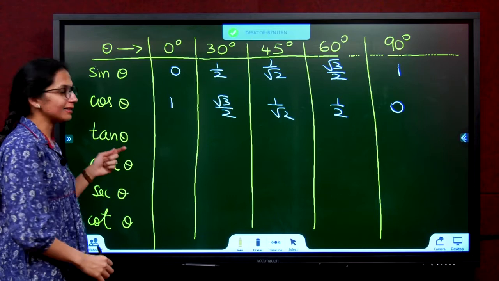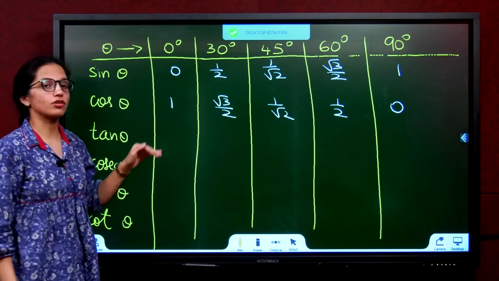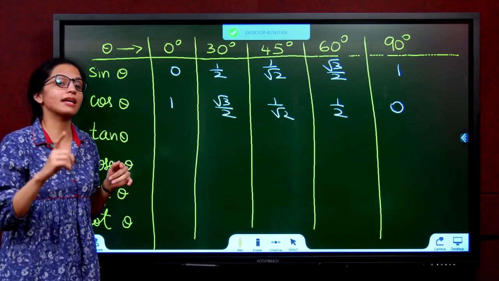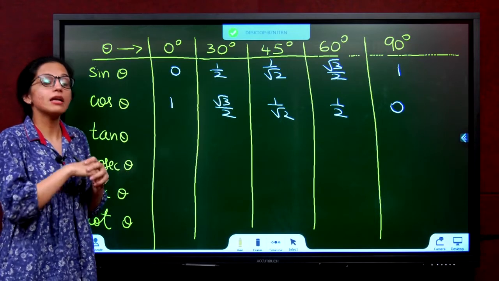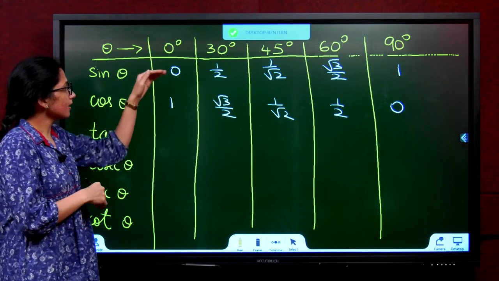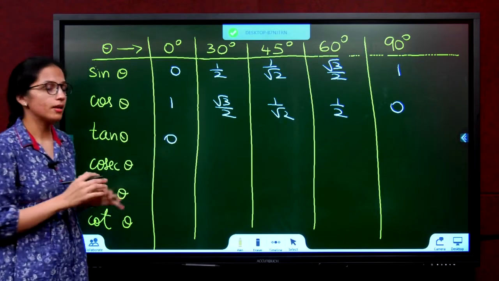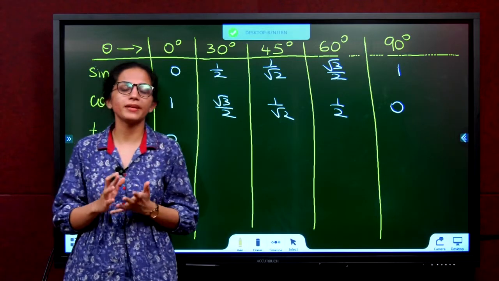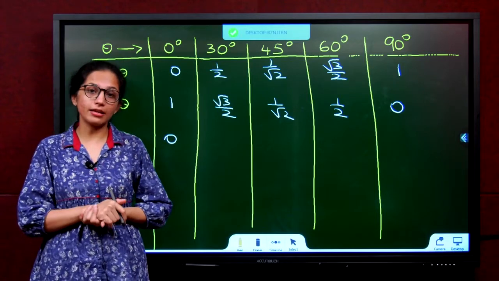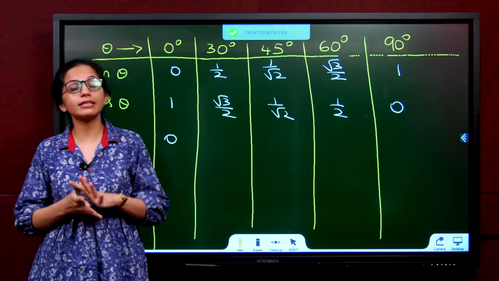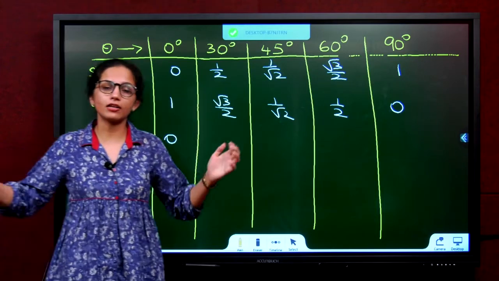Okay. Tan theta, divide sine by cos. How? We know that tan theta is equal to sine theta by cos theta. We have done it in the beginning. We have also written a note. Divide sine by cos. 0 by 1, 0. How is 0 by 1, 0? Listen to me. 0 by anything is 0. Anything by 0 is infinity or not defined.